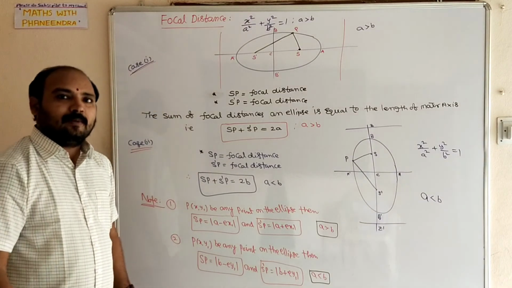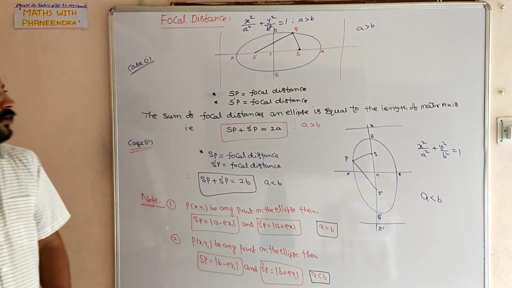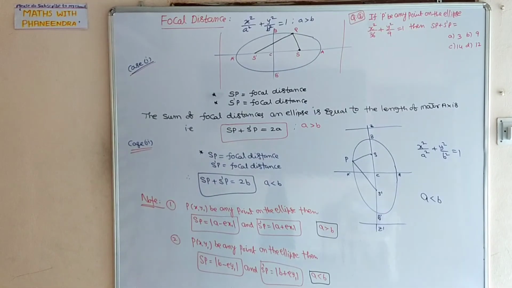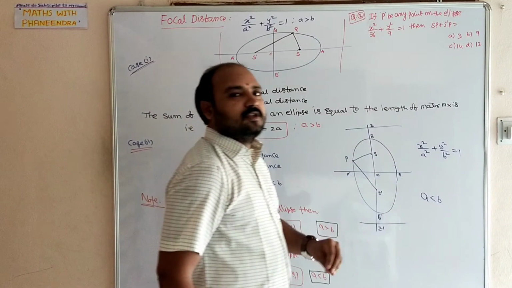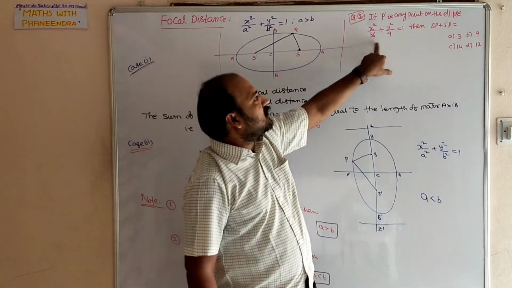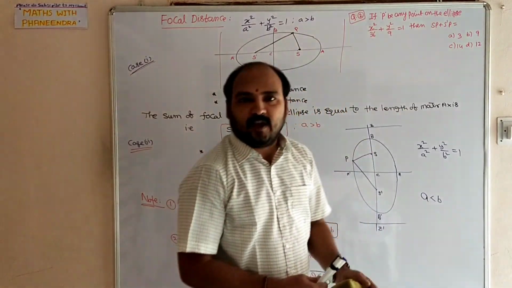We will discuss problems based on this concept in the coming classes. See here, a simple example. If P be any point on the ellipse x squared by 36 plus y squared by 9 equal to 1, then SP plus S dash P equal to?